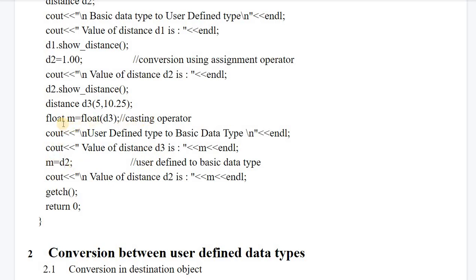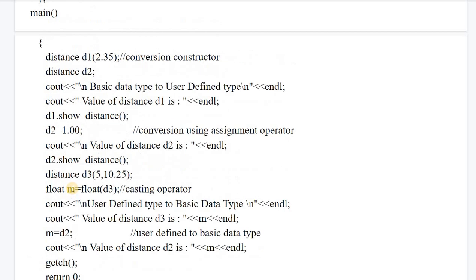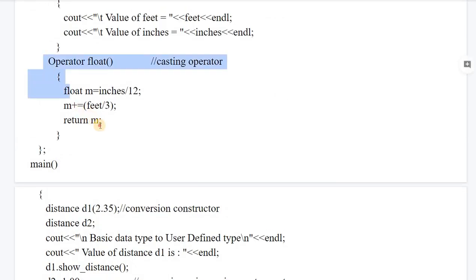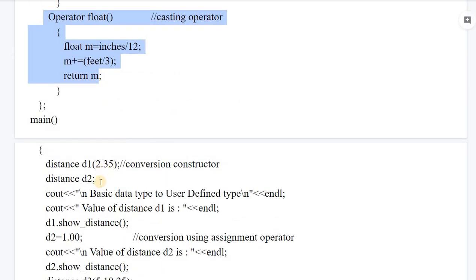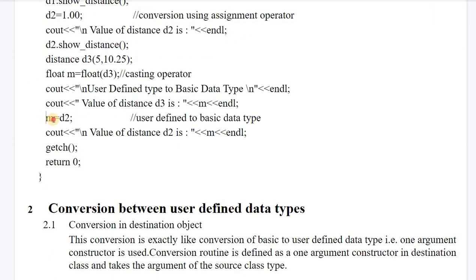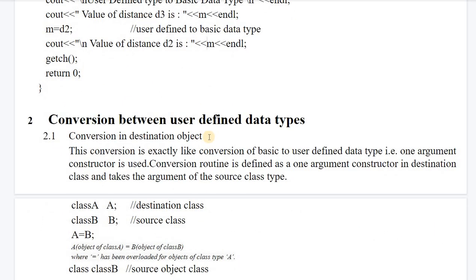One casting operator was called in this statement and another casting operator gets called in this statement. d2 has feet and inches, it is getting converted into float value m, which will be done with the help of this operator function. This is returning m, so after executing this statement we will get m only. You can display the value of m and see the output.